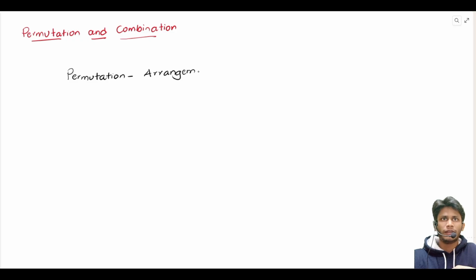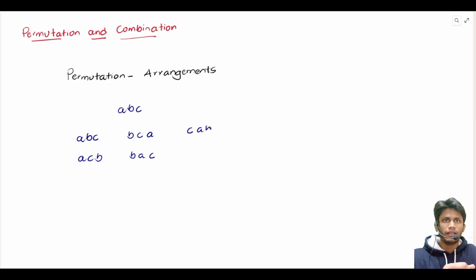So what I mean by arrangements is, suppose I have got three objects, that is three letters. Let us say A, B, C. I want to see the number of arrangements that can be made with A, B, C, that is shuffling these letters. So the arrangements could be A, B, C and A, C, B, B, C, A, B, A, C, C, A, B, and finally C, B, A. So these are the possible arrangements from the given letters. As we can see, there are 6 arrangements possible.